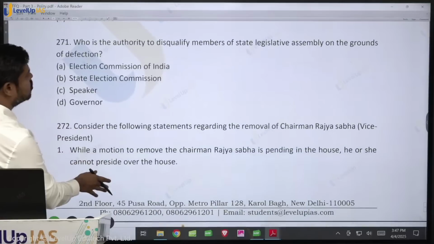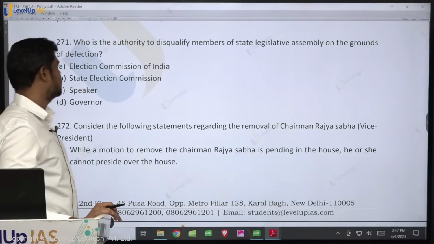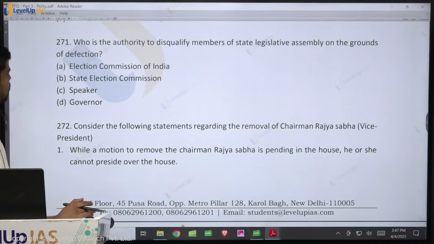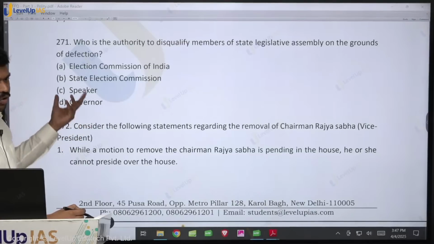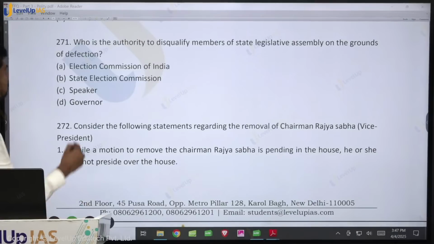Who is the authority to disqualify the members of the state legislative assembly on the grounds of defection? On the grounds of defection, who is the authority? Among the given options, what is the right answer? You will always have to see based on the options. So the option is the speaker.